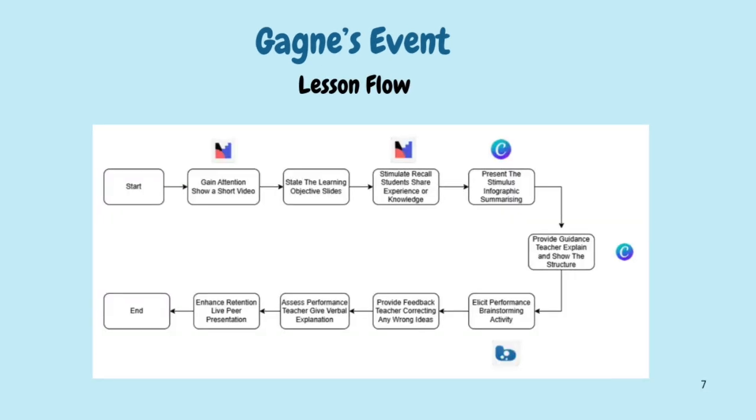This slide shows the overall lesson flow. First, the lesson starts with Mentimeter, where students share their initial ideas and thoughts. This helps activate their prior knowledge and gets everyone involved. Next, students use Bubbles to organize and connect their ideas. This helps them think more clearly and prepare their arguments. Finally, students use Canva to create an infographic. This allows them to combine all their ideas into a final product and express their understanding creatively.